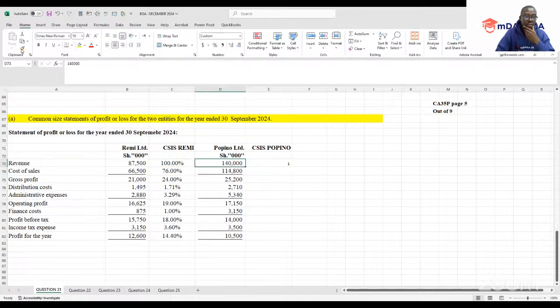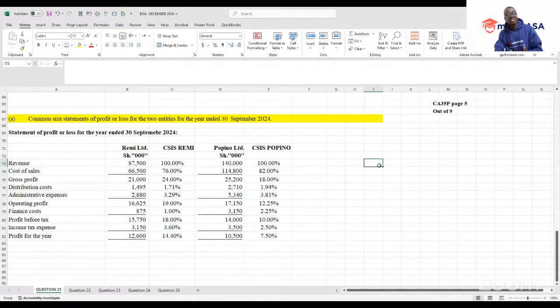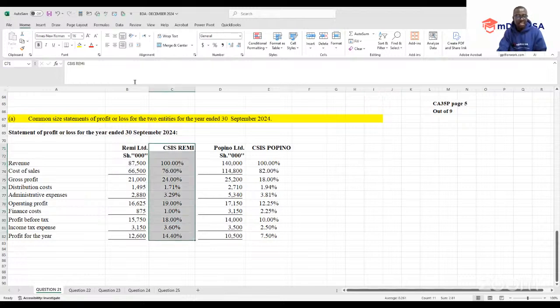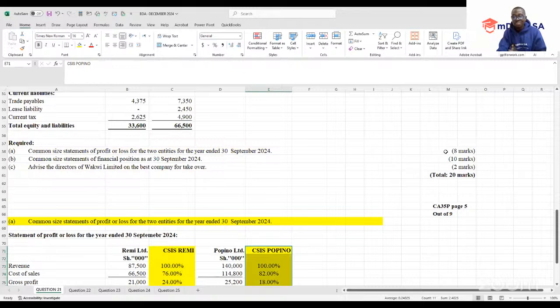So that at the end of the day, I'll be having this, and I just drag, convert it to percentage. Let me have 2 decimal places. See, you have your common size. Imagine this is the first case that the examiner wanted you to prepare. Up to that point, you have your 8 marks, just like that, without a lot of struggle.